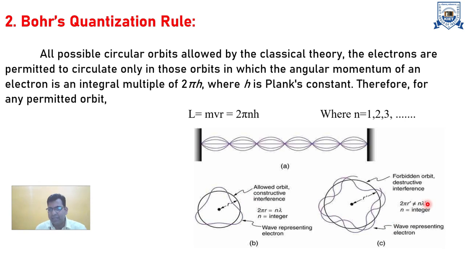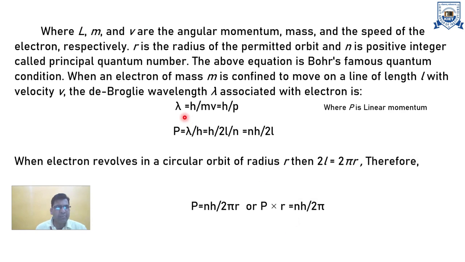And these are the parameters. It's just like a forbidden energy gap. This is not a possibility. And this is the exact diagram. Here we calculate with this, where L is the angular momentum, m is the mass, v is the velocity of the electron, r is the radius of the permitted orbit, and n is a positive integer called the principal quantum number.